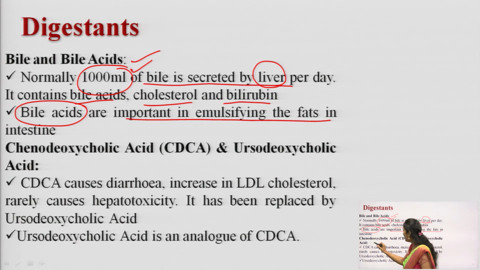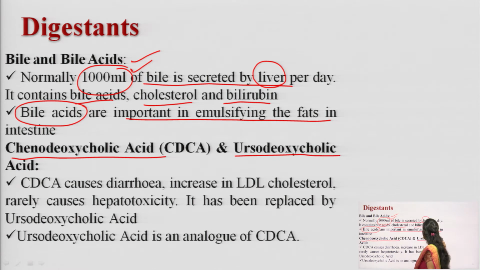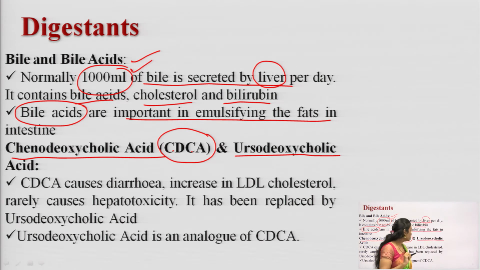Next one, chenodeoxycholic acid and ursodeoxycholic acid. Chenodeoxycholic acid is shortly called CDCA: C represents cheno, D represents deoxy, C represents cholic, A represents acid. Ursodeoxycholic acid is called UDCA.